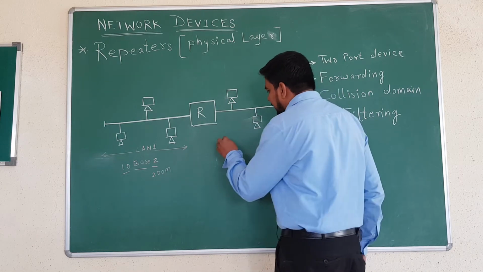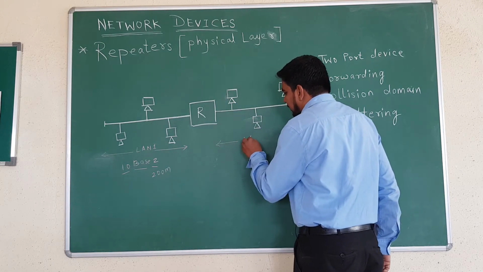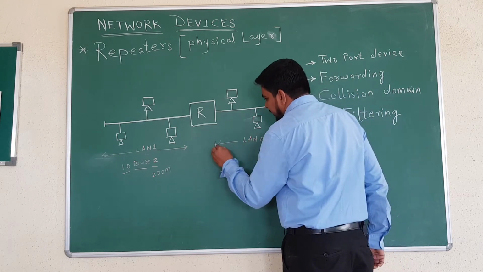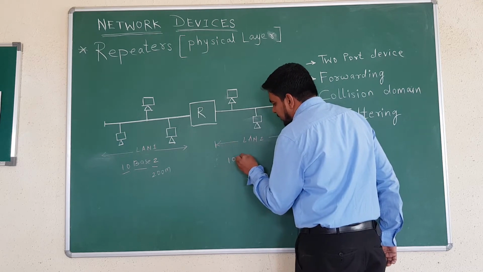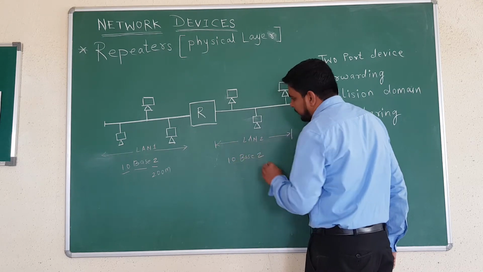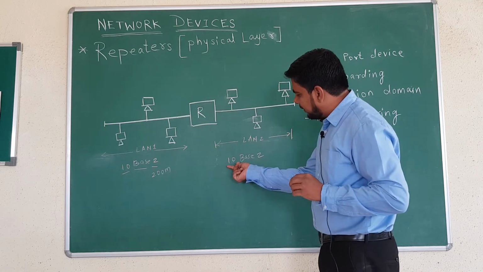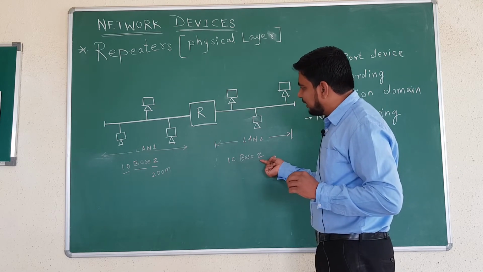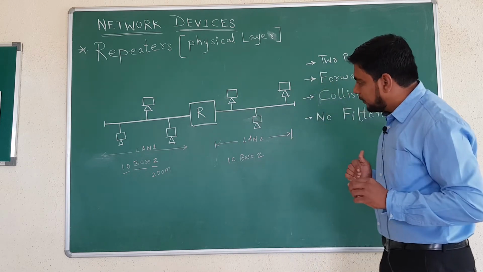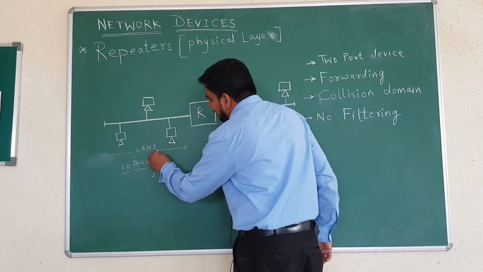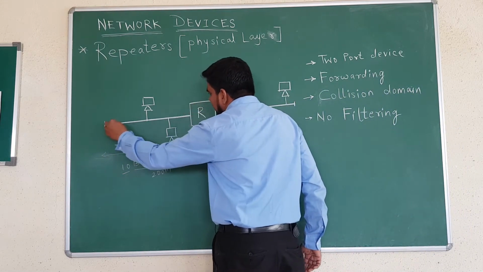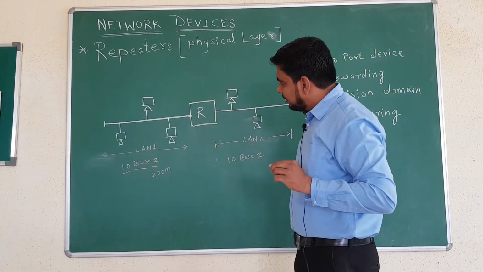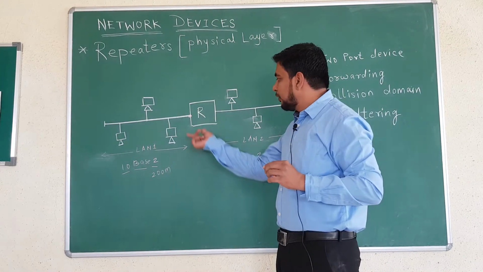Now, the other LAN, this is the second LAN, LAN 2, local area network. This is also a 10 base 2, means again it is having a 10 Mbps line, a baseband signal is used, and the length of 200 meter can reach the signal. Now, when LAN 1 starts to transmit information from this point to this point, the signal gets weak at this point. The strength of the signal is low at this point.